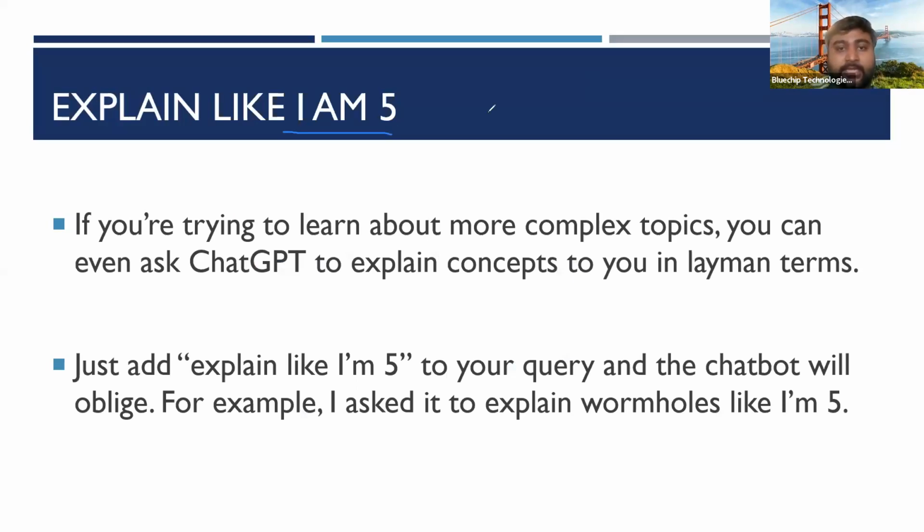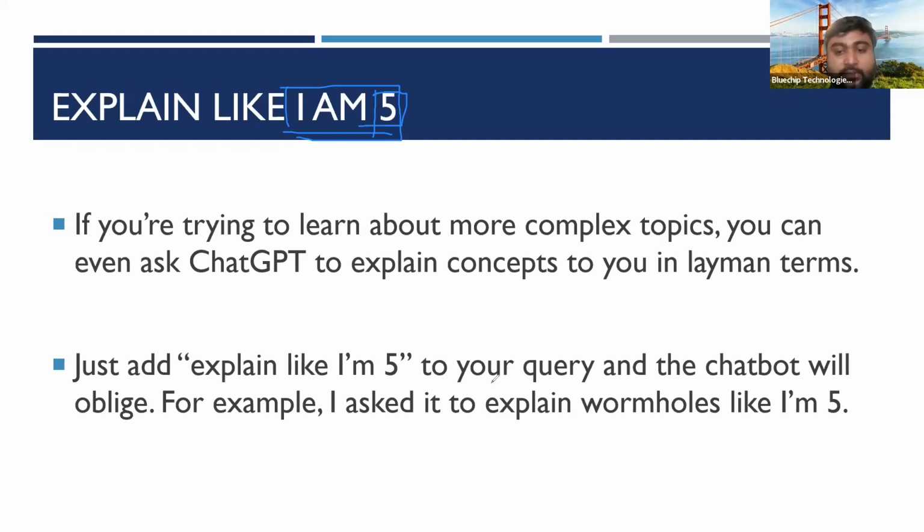Explain like I'm 5. That means if you want to simplify your explanation, because in any industry that you are working on, sometimes you need to learn technical terms. You have a lot of technical words. If you search Google, sometimes you get things, sometimes you don't get specific things. But here you can specify the age. 5 means you are explaining a thing for a kid.